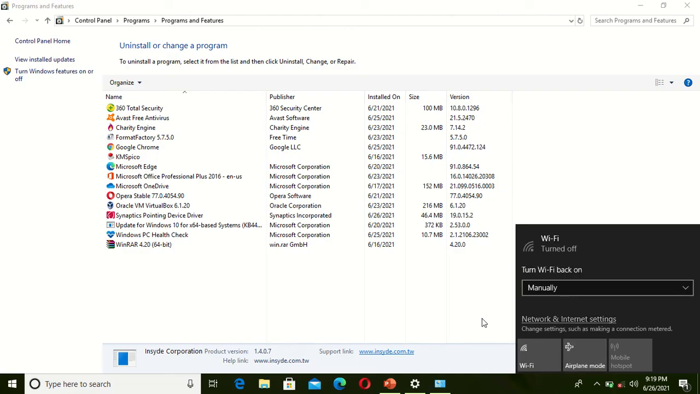You can turn on, turn off whenever you want. So now you can go to internet.